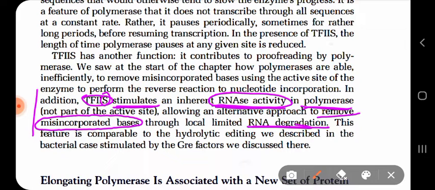It reduces the time so that the RNA polymerase does not get paused for a long period of time during transcription elongation. At the same time, it also stimulates the proofreading activity by stimulating the RNase activity found within polymerase 2, by local limited RNA degradation.